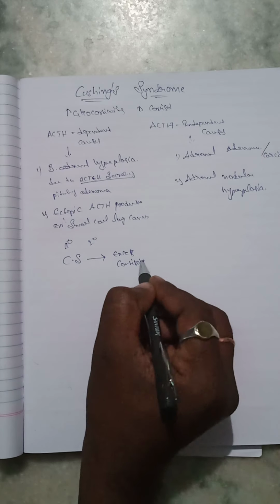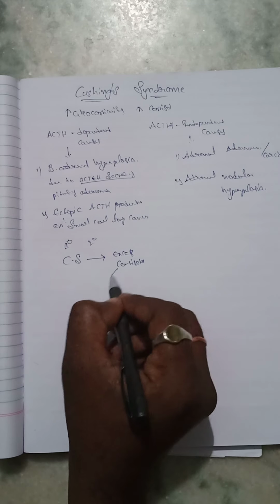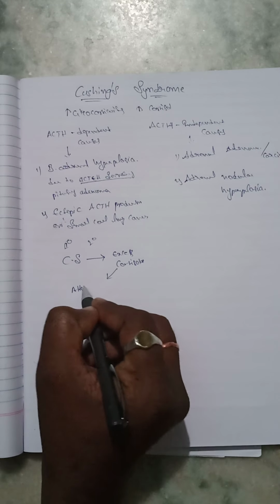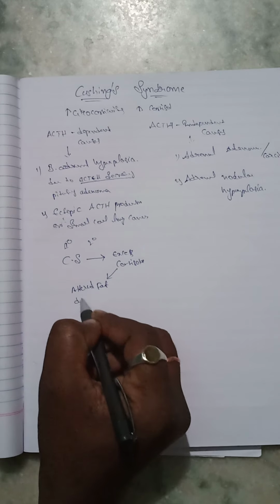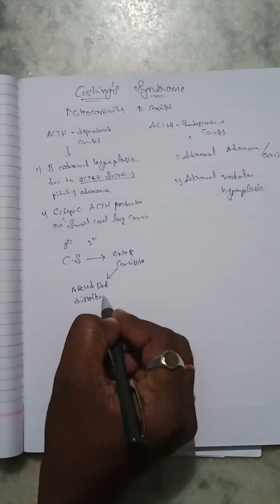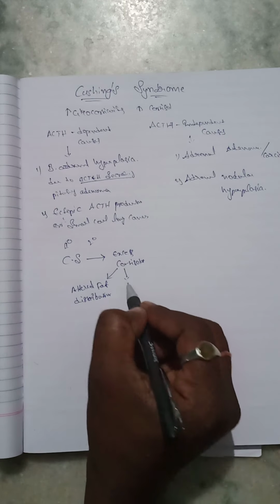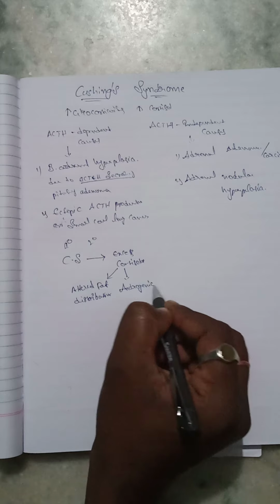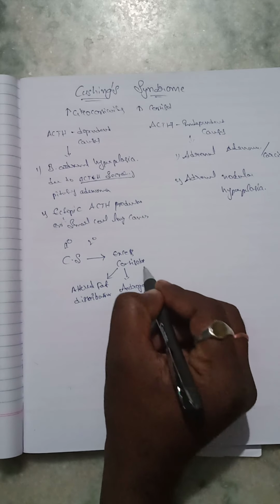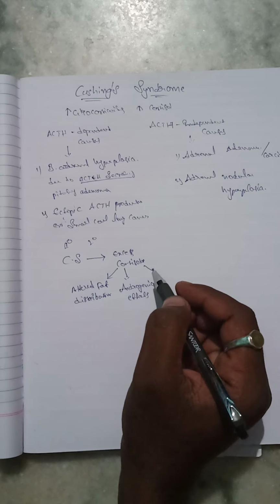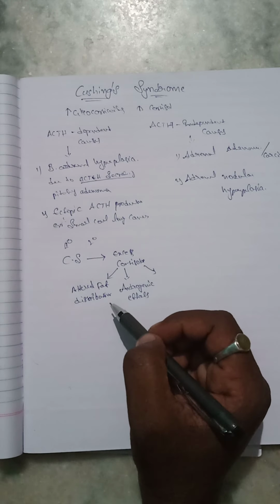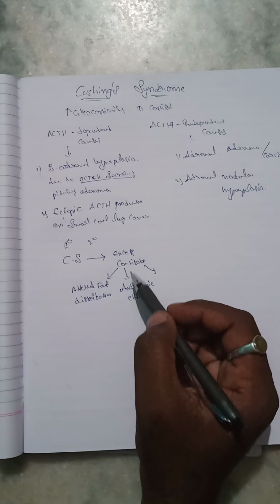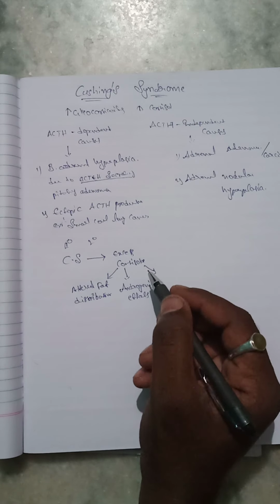So what does excess cortisol mean? It means altered fat distribution, the second one is the androgenic effects, and the third one is the aldosterone effects.